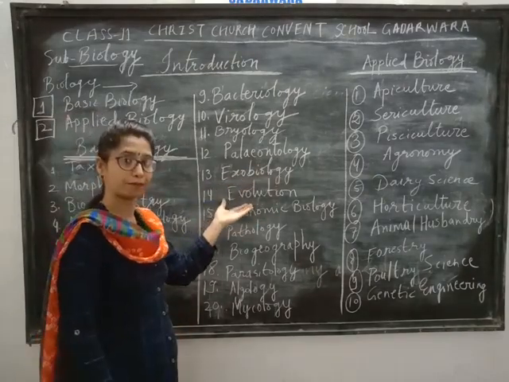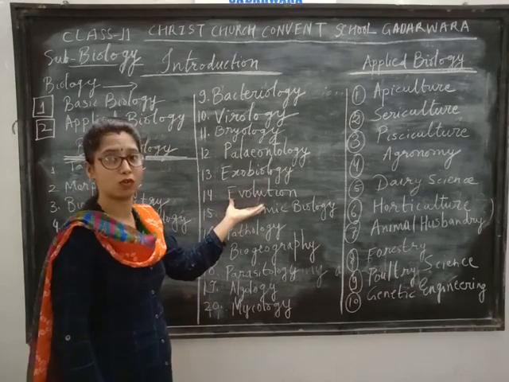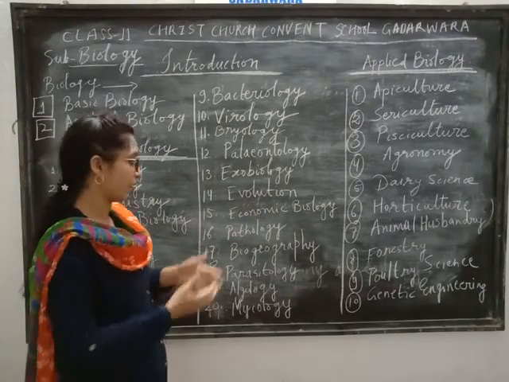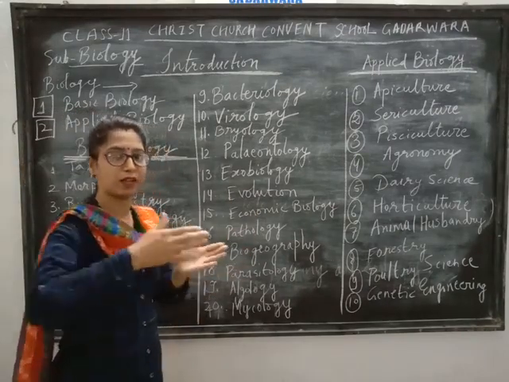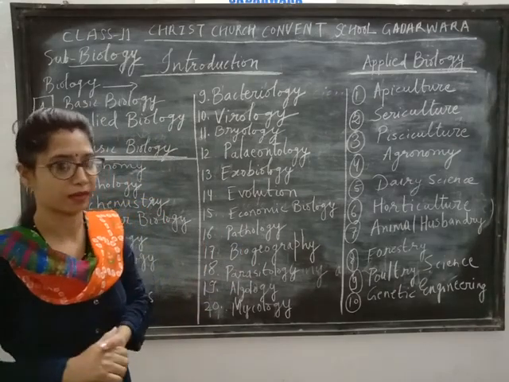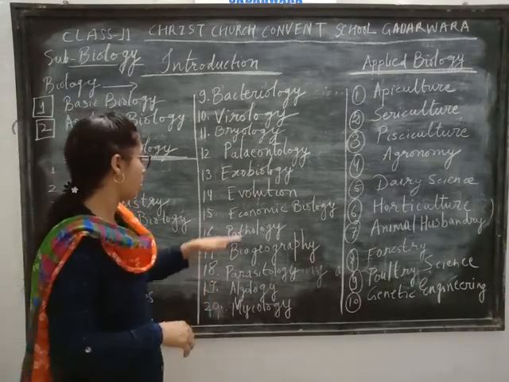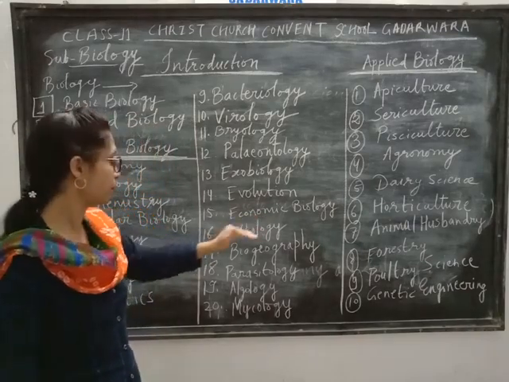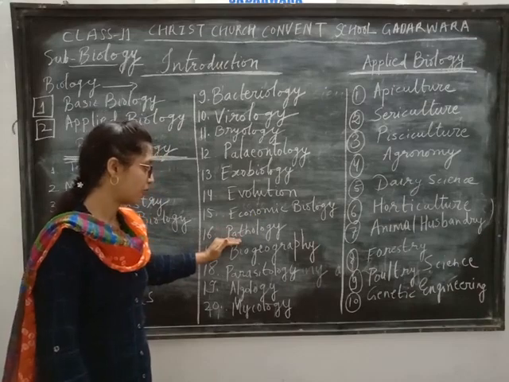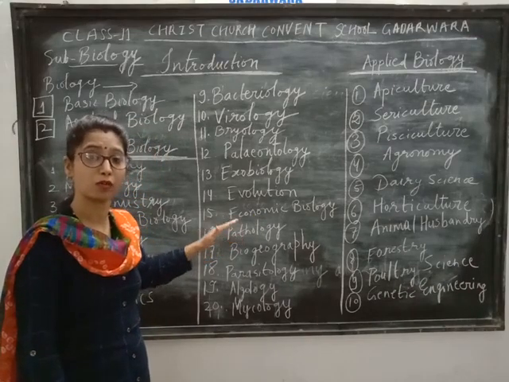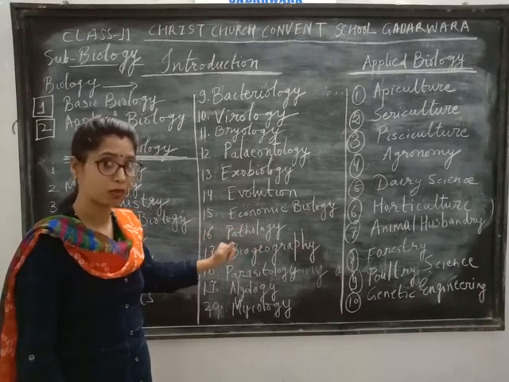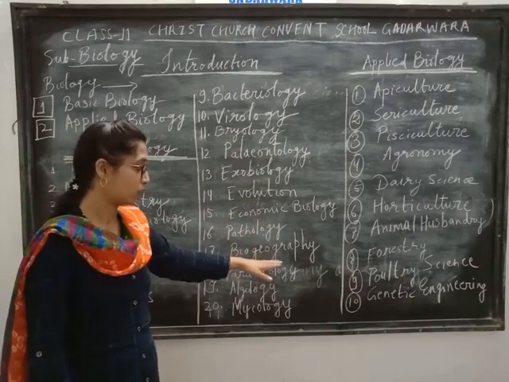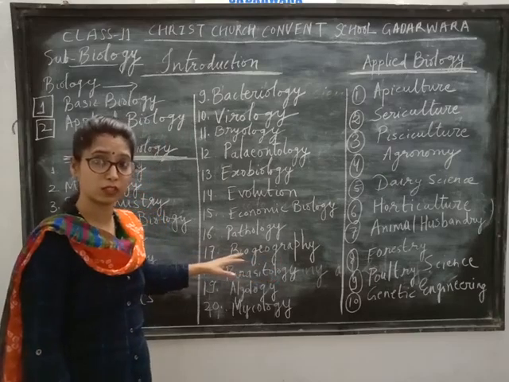Evolution, about the development of the living organism, how they developed. Like first there was the early man, and now there is the modern man. So how they developed. Economic biology, about the economic uses of the living organism. Pathology means to study the microorganisms which produce diseases, and how to diagnose them. Biogeography, about the geographical features of the living organism, about their habitat.